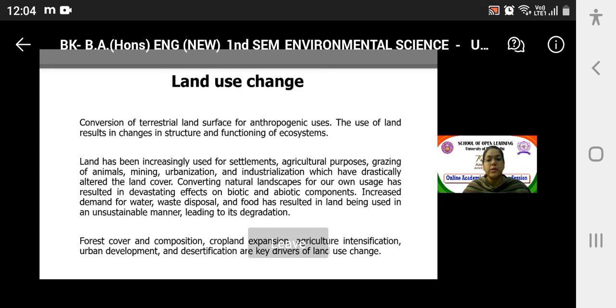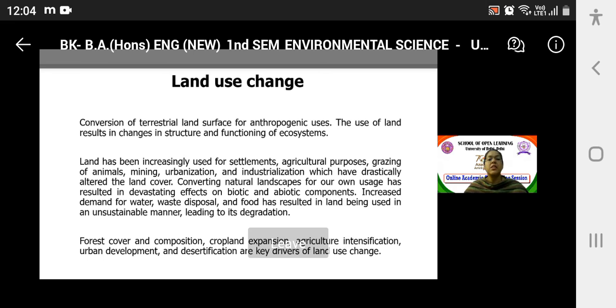Converting the natural landscapes for our own usage has resulted in devastating effects on biotic and abiotic components. Right? That is how natural landscapes are being converted for our own usage. It has resulted in devastating effects on biotic and abiotic components, which I just mentioned, and that's why it would be affecting the structure and functioning of ecosystems.